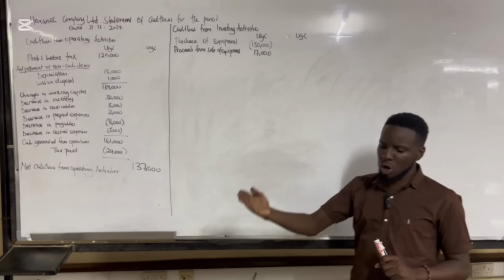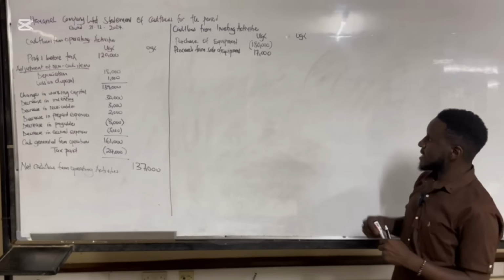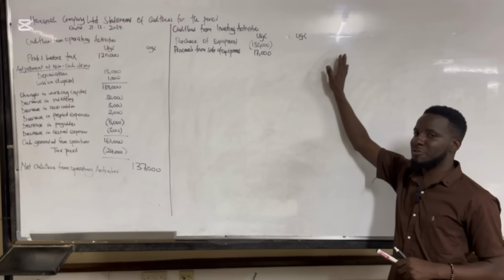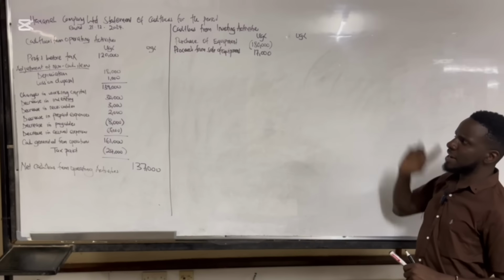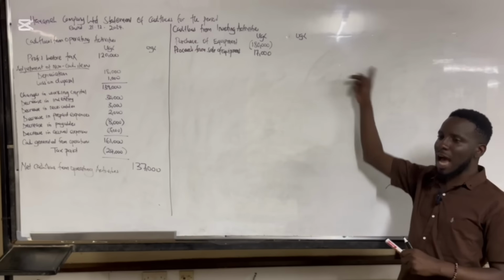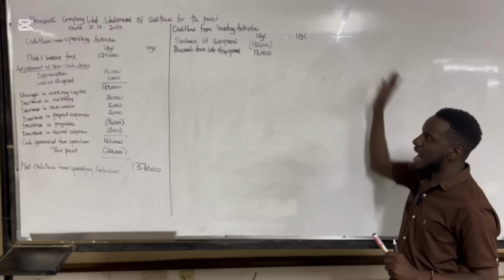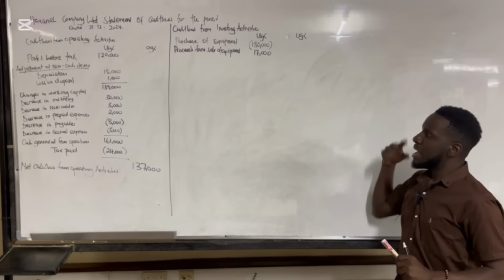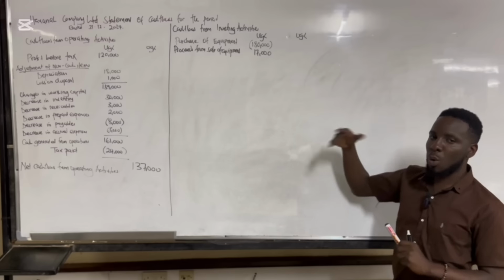Common stock is an item of financing activities. As much as it's an item of financing activities, once we issued it out, money came in, so we're supposed to recognize it under financing activities. But then again, when that money came in, that same money was used to acquire land.